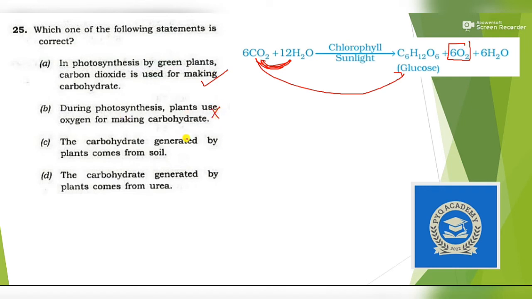Okay. The carbohydrate generated by plants comes from soil? No, it comes from air. The carbohydrate generated by plants comes from urea? No. Answer is option A.